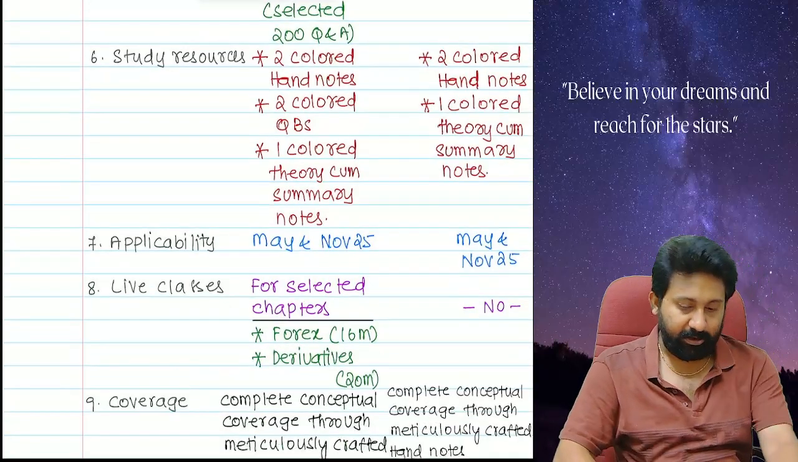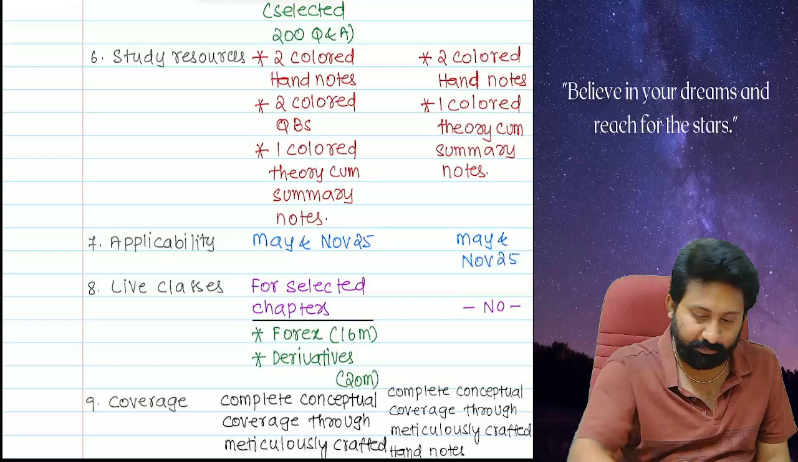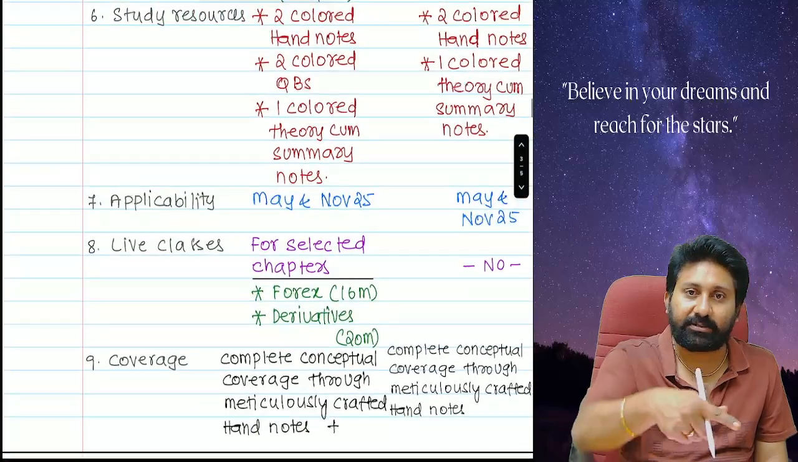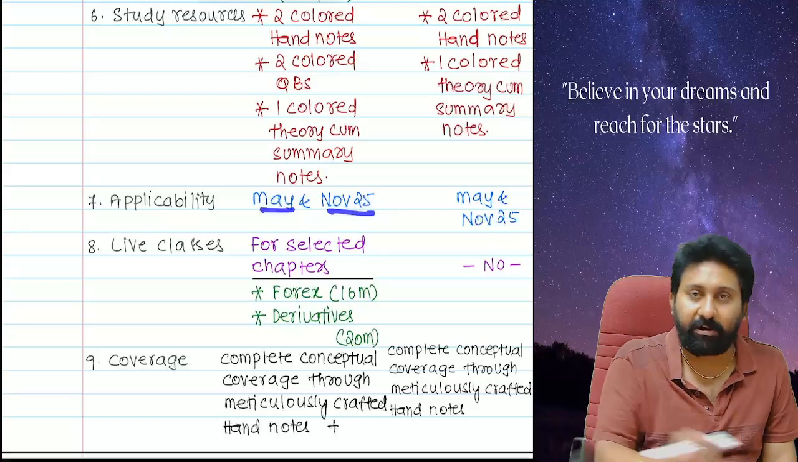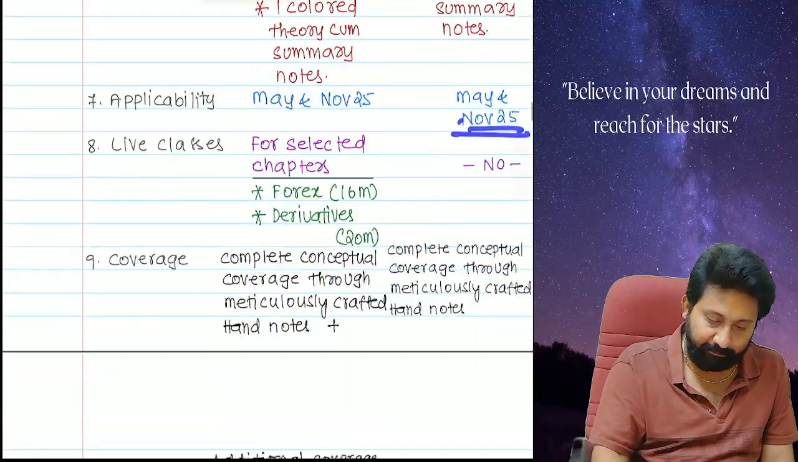Next one, applicability. Sir, these classes which you are providing now, applicable for what? May and November 25.